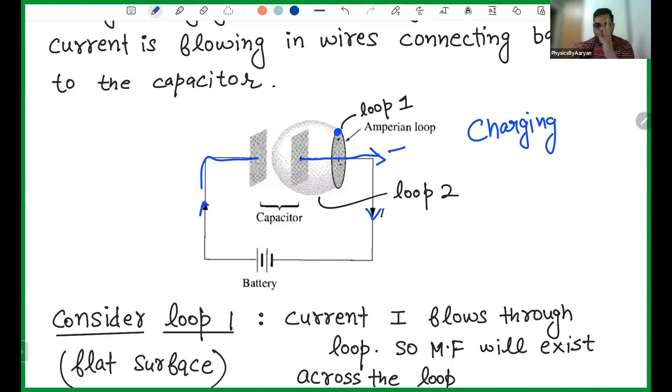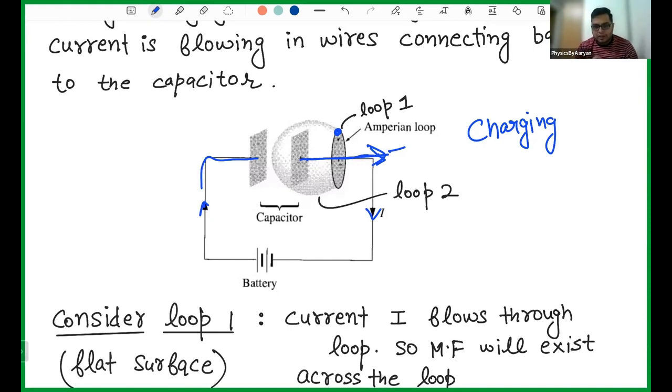So this was the left plate, and this is the right plate. And the current is like this. Now let's consider this current very close. Now I have a loop like this. So the current is not passing through it. It is just coming till here, and it is not actually passing through this loop. If you have this balloon kind of loop, can you clearly see it? Yes, definitely the current is here, but it is not passing through it, because you have a situation like this. So no current is enclosed in the loop, flowing through the loop.